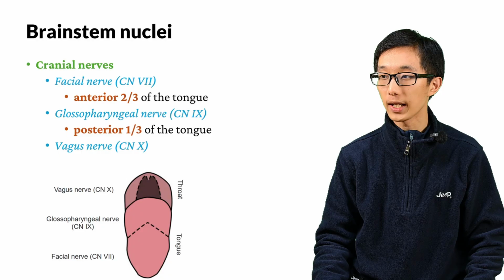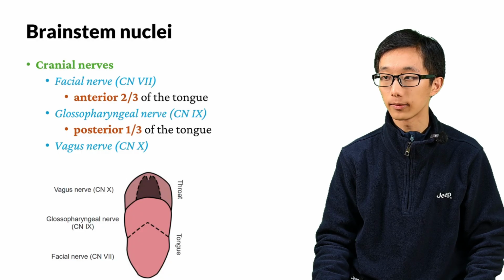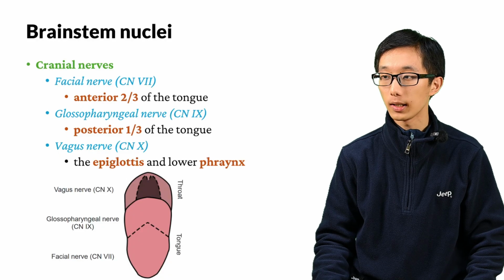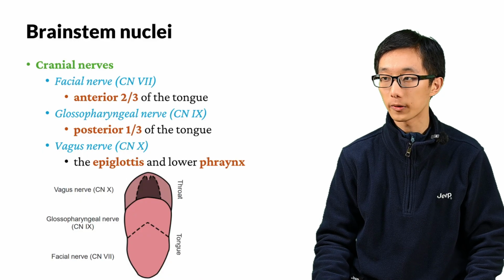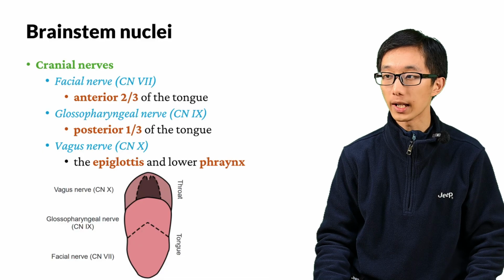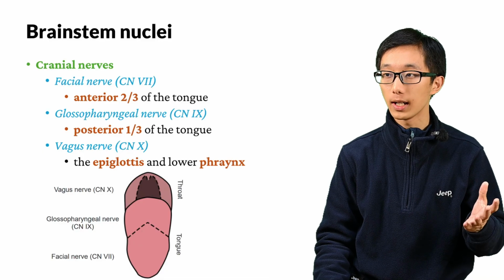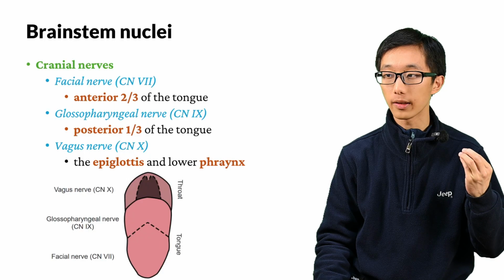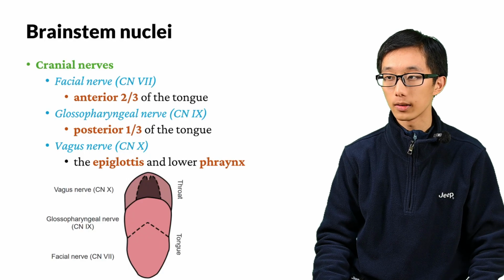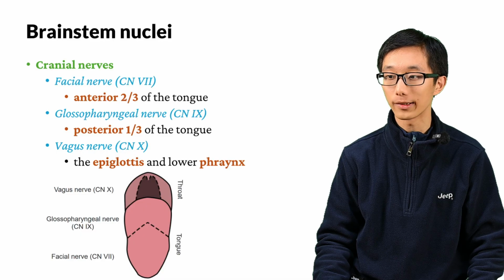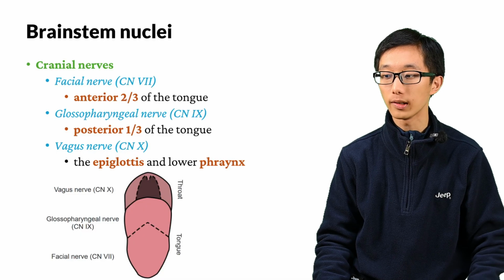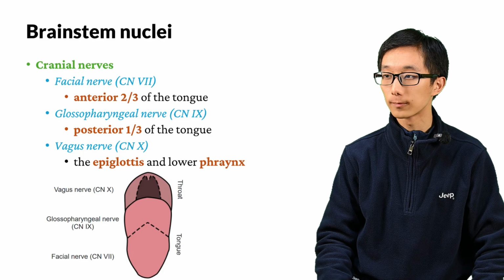The third one is the vagus nerve, cranial nerve number 10. It governs the sensation of taste in the epiglottis and lower pharynx. Please note that these nerves have a lot of other functions, and tasting is not their only function. This is quite unlike the olfactory nerve or the optic nerve, for example, which only transduce the sensory information.